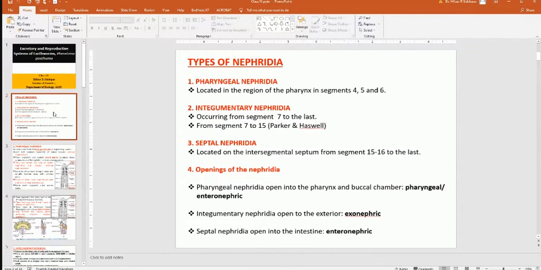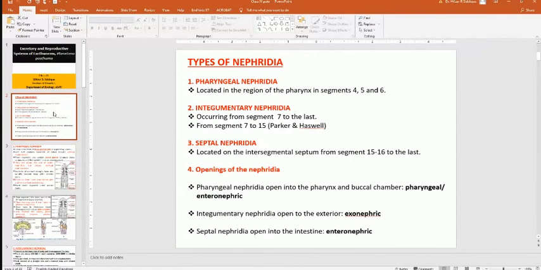Integumentary nephridia occur from segment 7 to the last segment of the body. And from segment 7 to 15, that is in Parker and Haswell. And in some books it is 7 to the last. But Parker and Haswell is a very famous book in taxonomy as well as systematic biology. As per this book, it is 7 to 15, and septal nephridia are located on the intersegmental septum from segment 15 to 16 to the last.